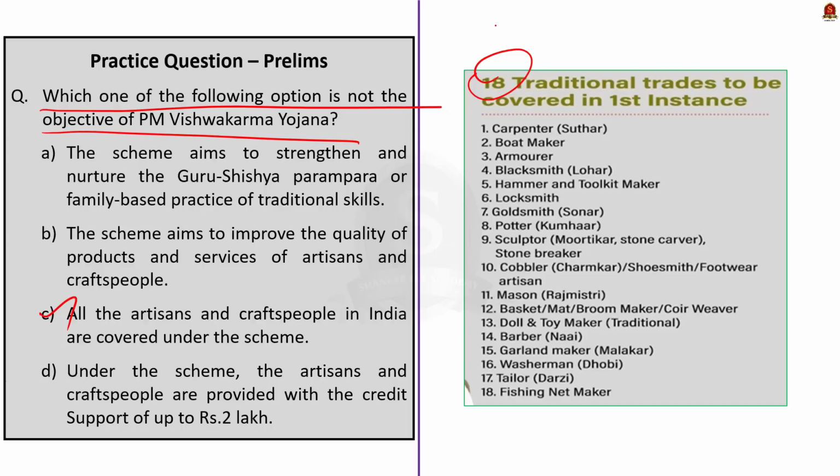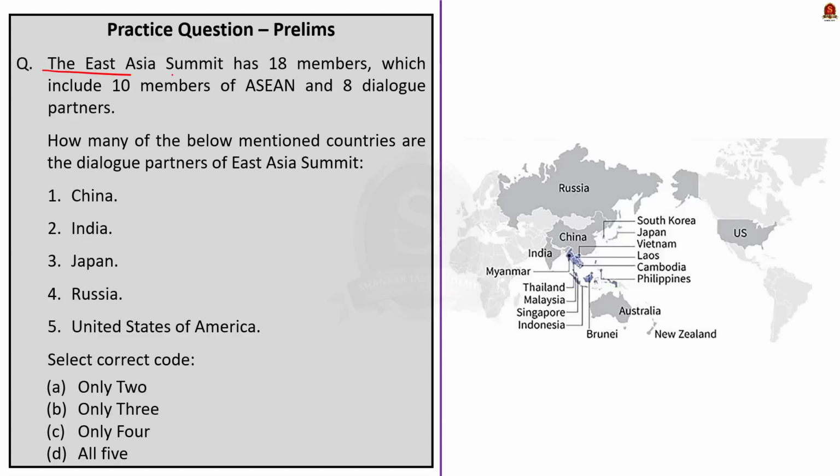Moving on, the East Asia Summit has 18 members, which includes 10 members of ASEAN and 8 dialogue partners. How many of the below mentioned countries are the dialogue partners of East Asia Summit? So the correct answer for this question is option C, only 4.